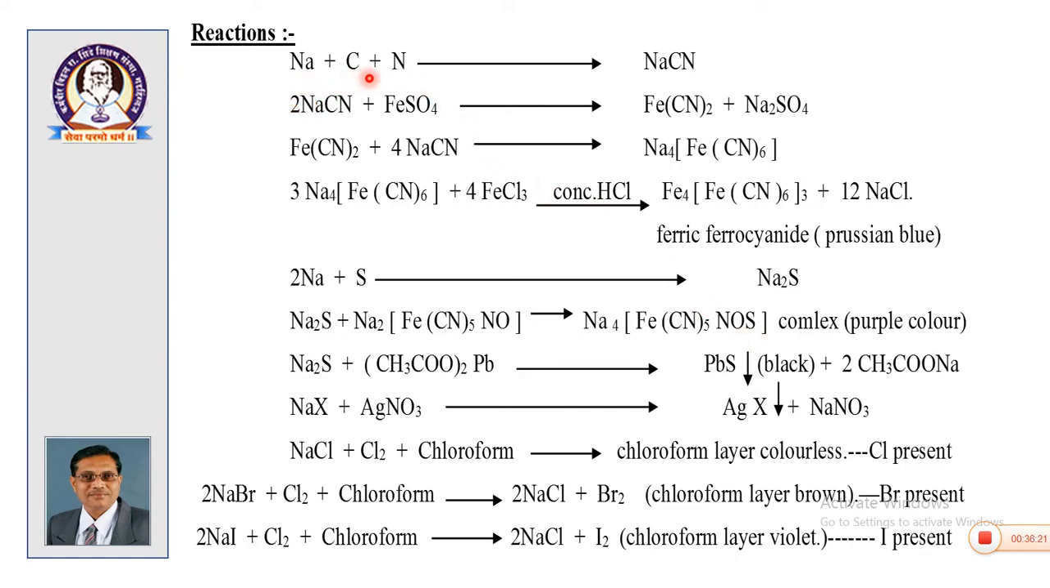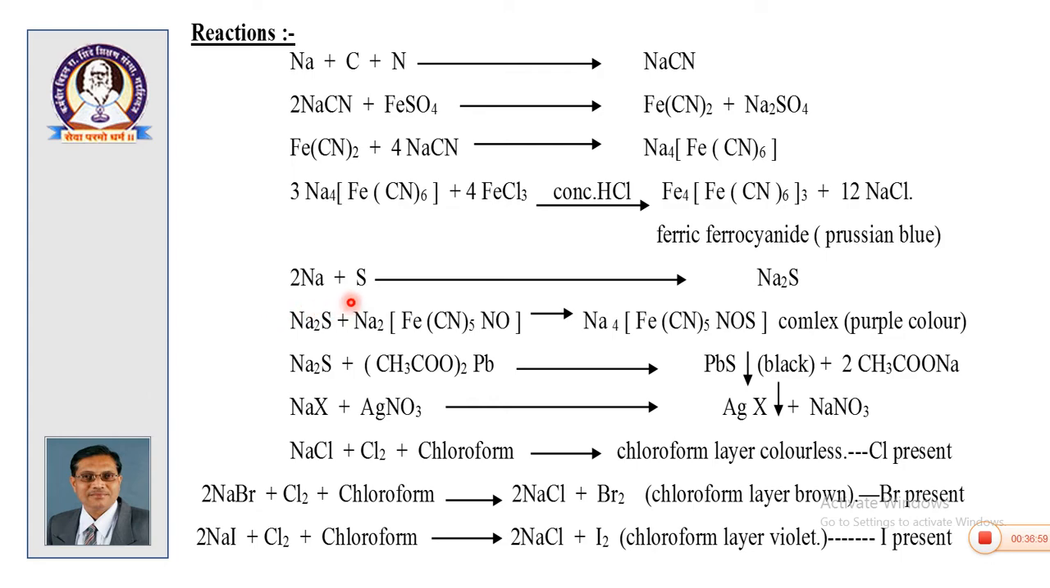When nitrogen is present, we get NaCN. This NaCN is further treated with FeSO4, and we get Fe(CN)2. Fe(CN)2 further reacts with excess NaCN to give Na4Fe(CN)6, and 3 Na4Fe(CN)6 plus 4 FeCl3 gives Fe4[Fe(CN)6]3, which is ferric ferrocyanide having Prussian blue color. If your compound contains nitrogen, then this series of reactions will be completed, and you will get this green or blue color. If the first reaction is absent, then you will not get any final product.